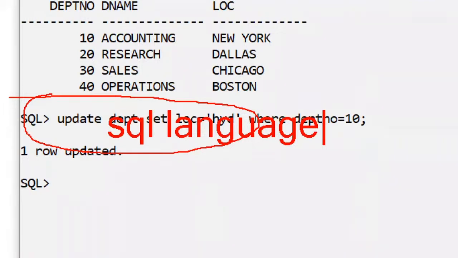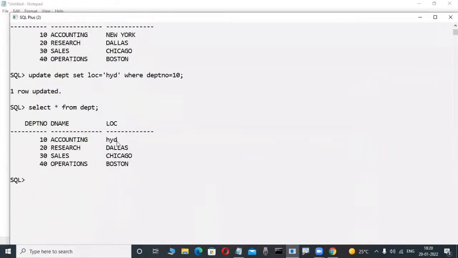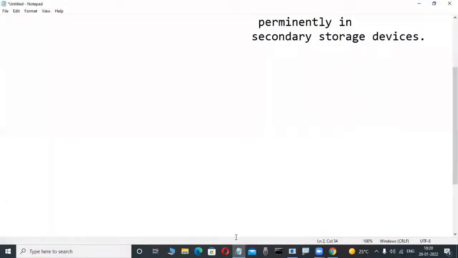Once we write this type of coding, this is called the SQL language, and then it is automatically reflected in your database. Observe here, your database. In the previous case, New York was there, but in this case, Hyderabad is the location, is it or not? Yes. That's why always observe here.